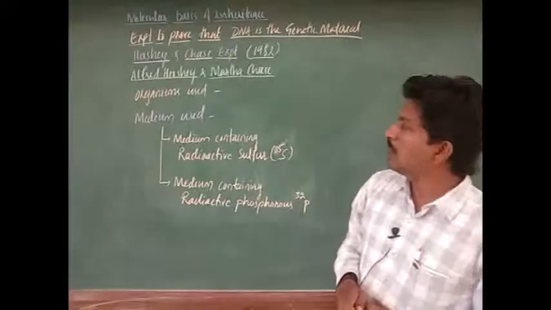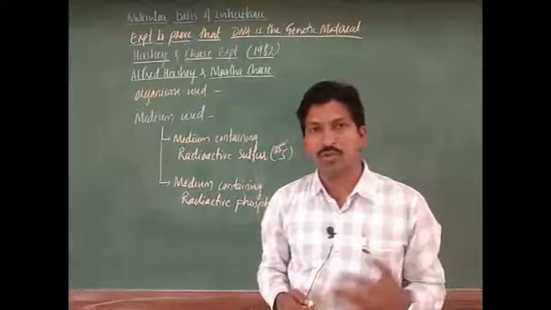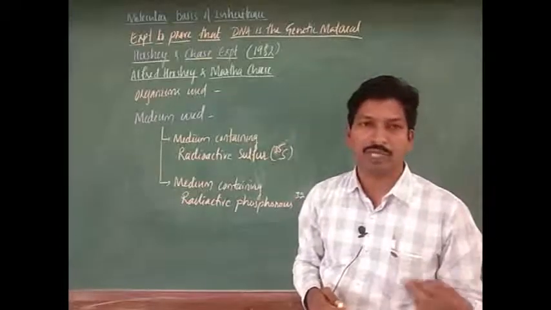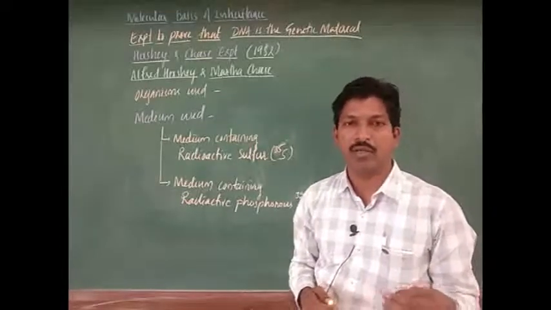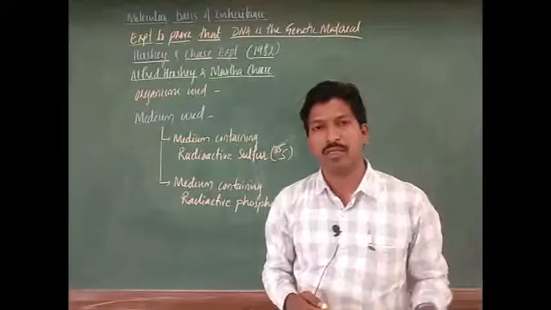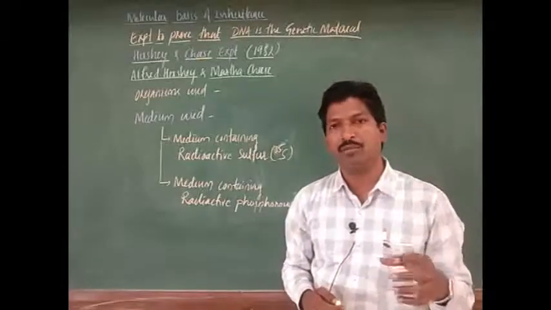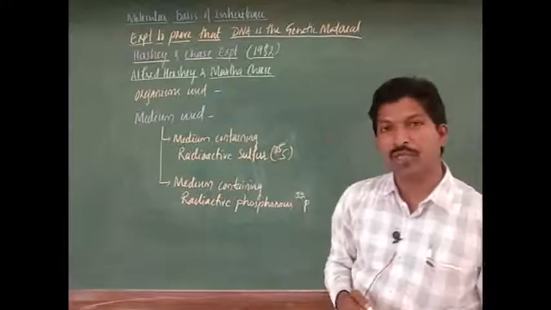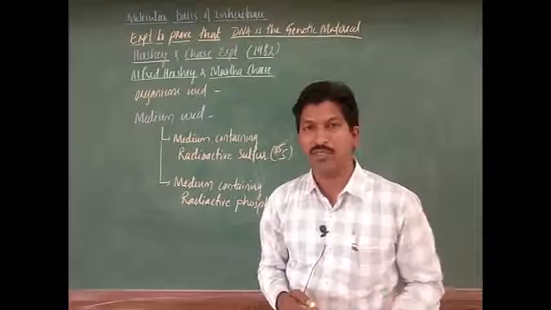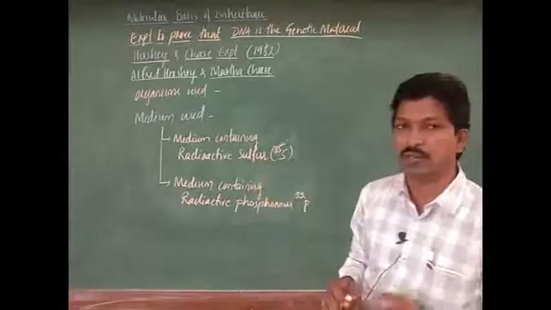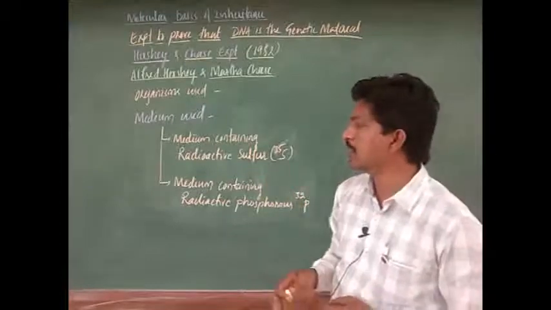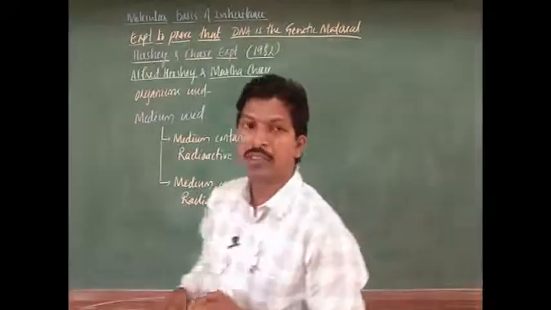As we know, there are other biomolecules such as proteins. Before the Griffith experiment, or even the Avery, MacLeod and McCarty experiment, there was a belief that protein may be the genetic material. That failed. By this we can understand that protein is not the genetic material and DNA is the genetic material. So, they chose this experiment.